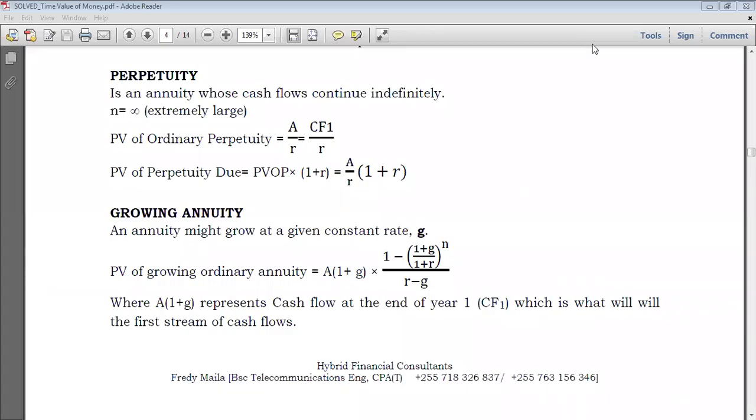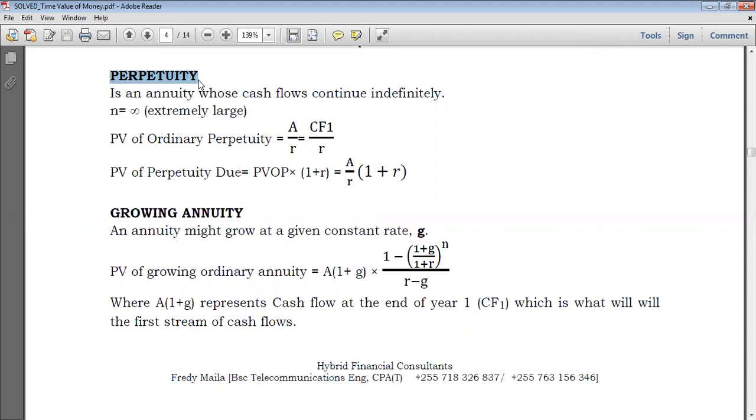Hello everyone, welcome again to the Accounts YouTube channel, and today we're just going to take a look at the subject of financial management, the topic of time value of money. Time value of money, as you see, and today we're just going to take a look at perpetuity.